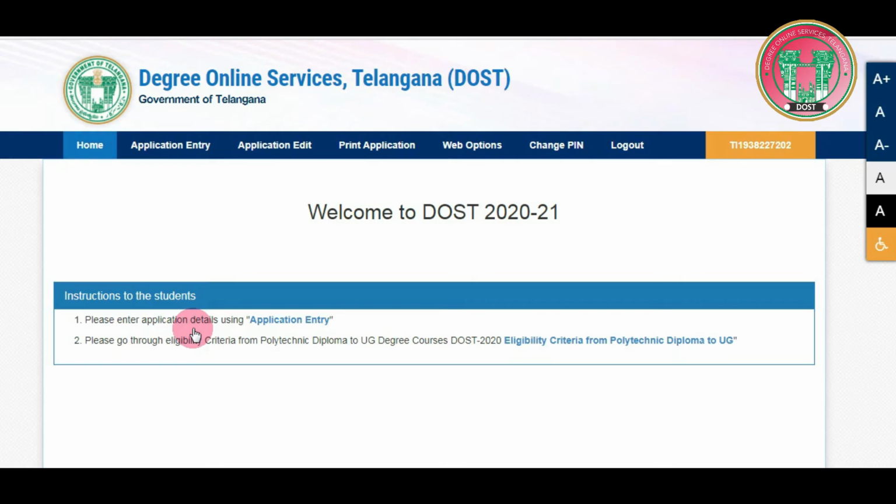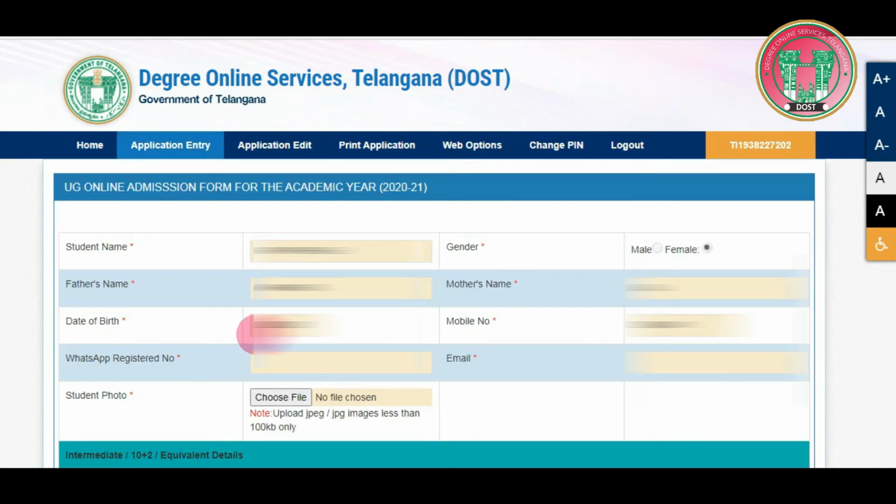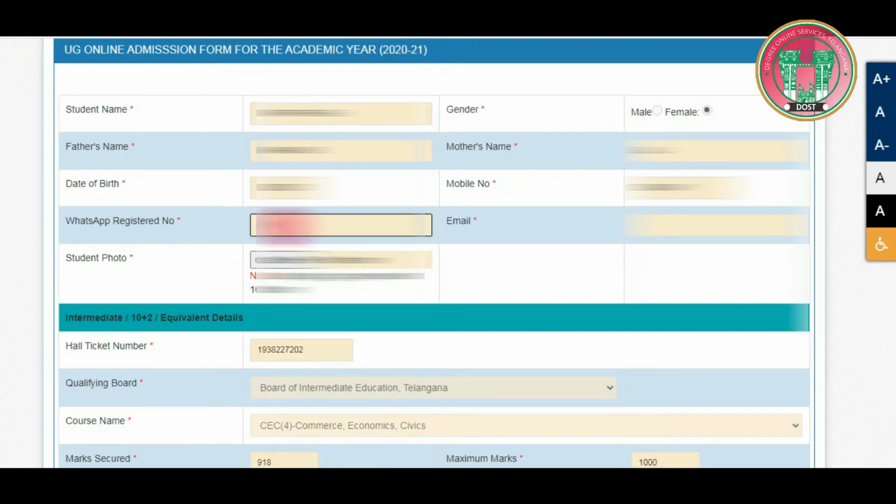This is the home page that you would see for the application form filling. Now click on Application Entry, which will redirect you to this particular page. Certain fields from the candidate pre-registration are already automatically filled. Please note, all the fields which are marked in red as shown are mandatory. So now fill in the fields which are empty, starting with your WhatsApp registration number followed by your email address. Once you have finished giving your email address, please upload the student photograph from your local system.